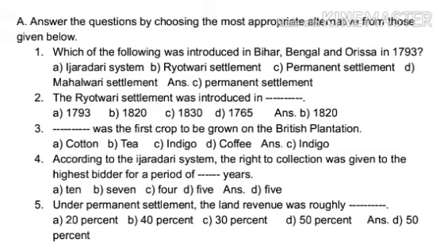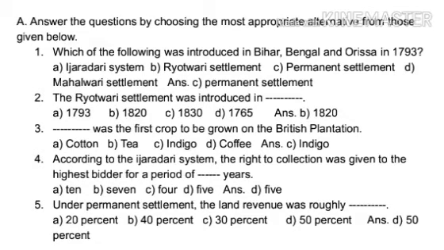2. The Royatwari settlement was introduced in dash. Option A. 1793. B. 1820. C. 1830. D. 1765. Answer option B. 1820.